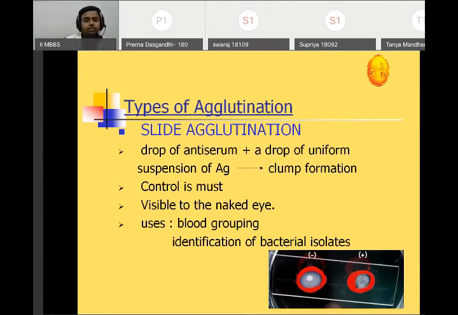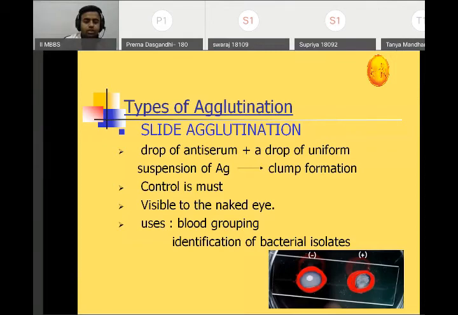Okay, now there are different types of agglutination. Now there is slide agglutination. A drop of anti-serum plus a drop of uniform suspension of antigen. We mix the antibody along with a drop of uniform suspension of antigen, and there is clump formation. The control is a must. Whenever we do any reaction, we always set up a control reaction, either a positive control or a negative control, just to know our serological reaction is working properly. That is why the control reaction is important.